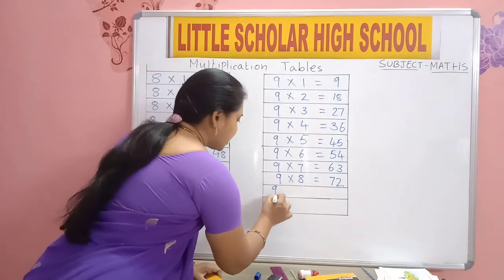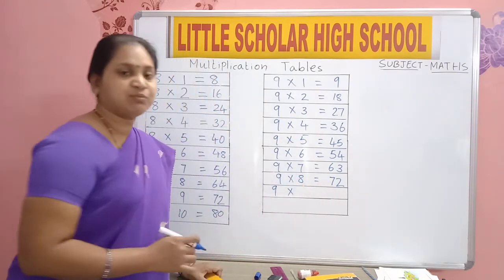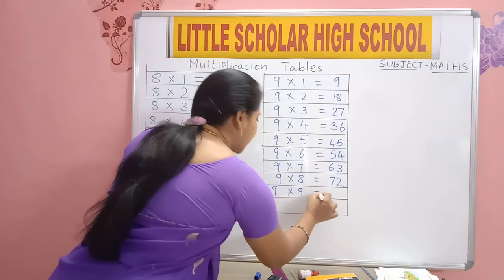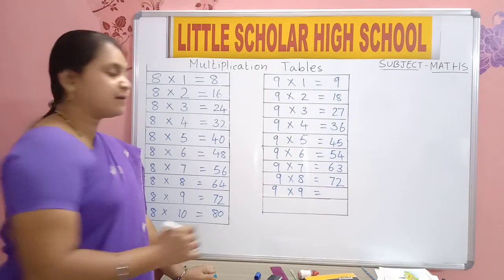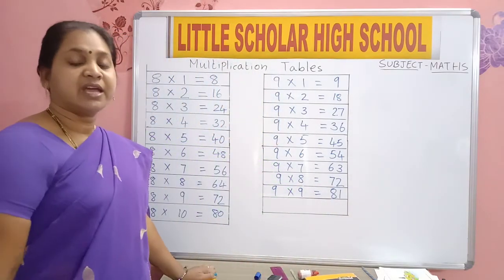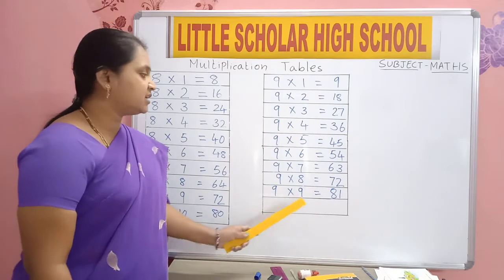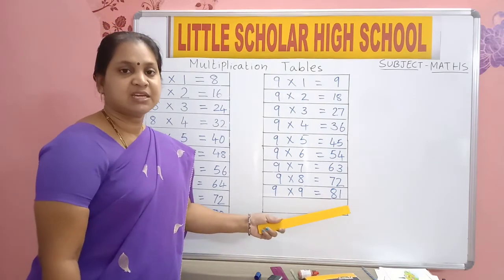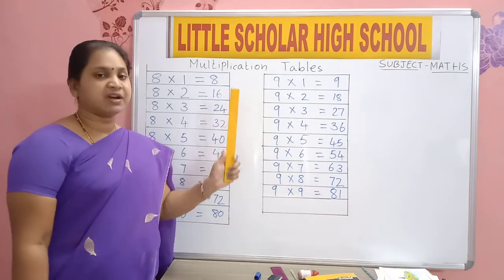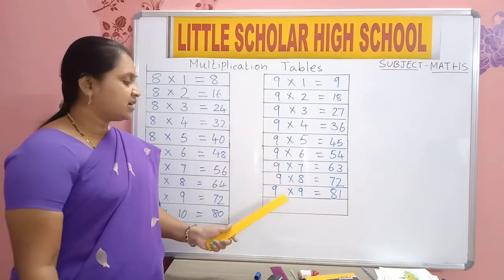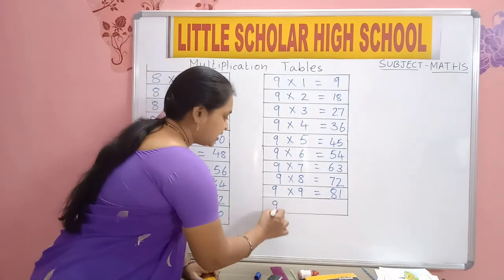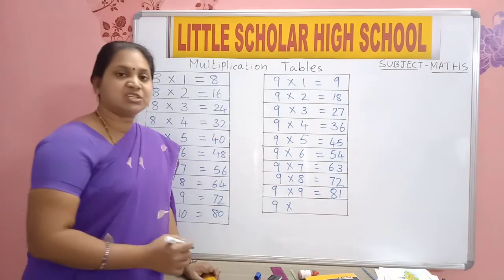Then 9 into, after 8 which number comes? After 8, 9. 9 9s are 81. Leave one line and write, okay? 9 9s are 81.